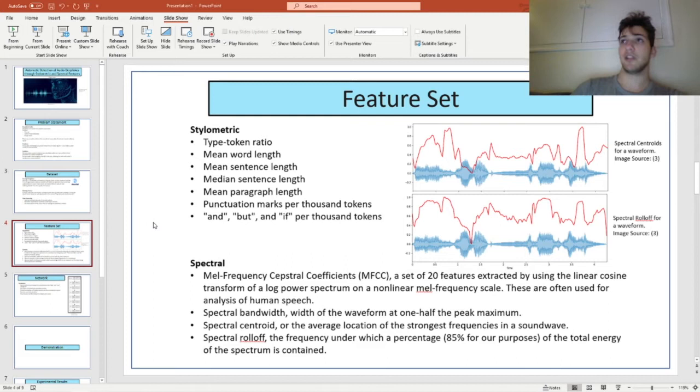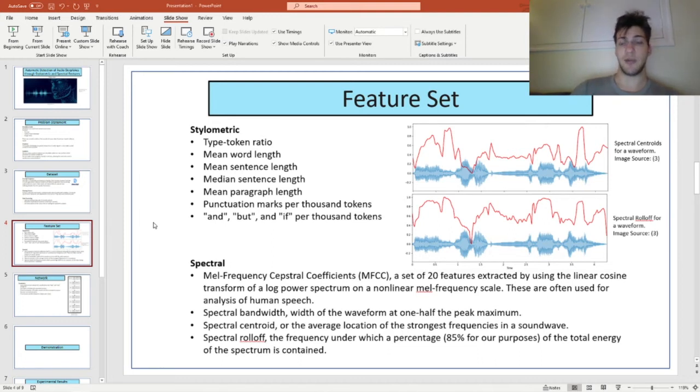I use another class of features as well in an attempt to look at the waveform of the deepfake itself as opposed to its content and see if there are any small artifacts or things that wouldn't be in a normal human voice. So I use a particular set of coefficients called the Mel frequency cepstral coefficients. These are a set of 20 features that are often used for natural speech recognition.